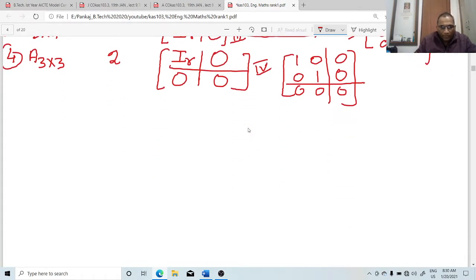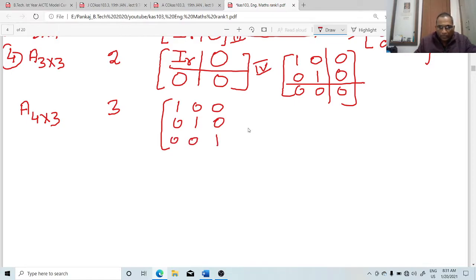Now take another example. Let us suppose A is a matrix that is 4 cross 3. If the rank is 3, which form should be here? First write the 4 cross 3 matrix with a 3 order identity matrix: 1 0 0, 0 1 0, 0 0 1, and since there are 4 rows, 0 0 0 below, so 4 rows and 3 columns. If we divide by the identity matrix like this, this matrix is I_R 0.